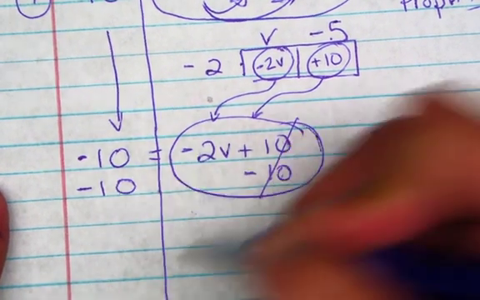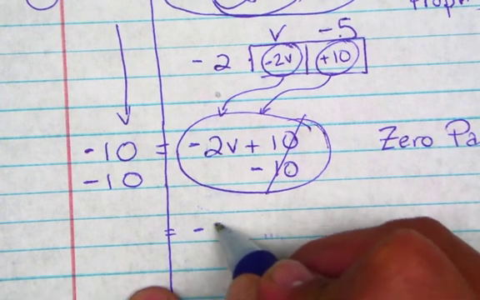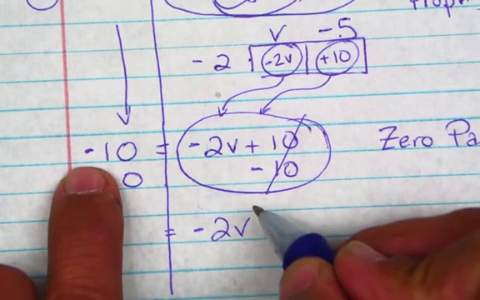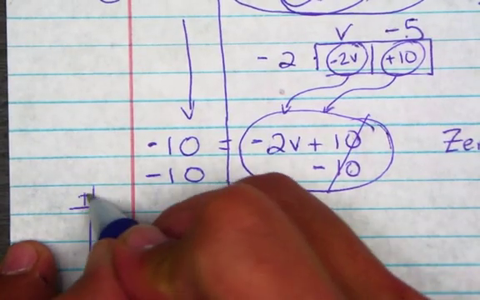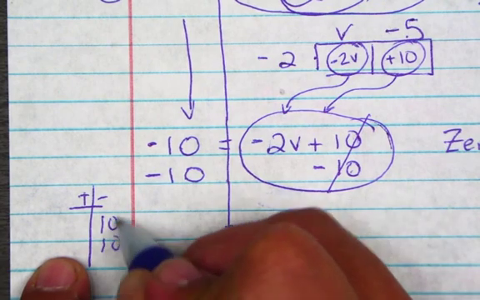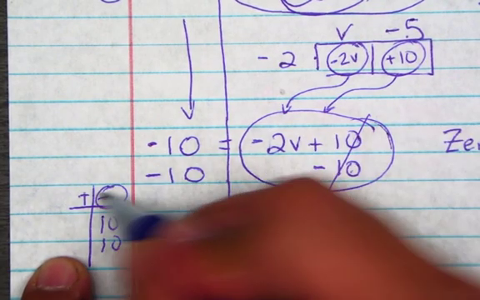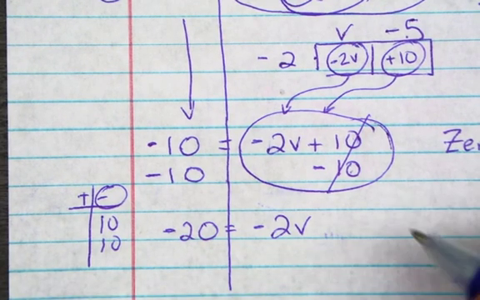All right, here we go. Let's add. So we're going to bring down the negative 2v, right? And what's negative 10 plus negative 10? I'm going to do my little baseball technique because we know we have 10 negatives and we know we got 10 negatives. And in total we have negative what? 20. There you go. You got it?